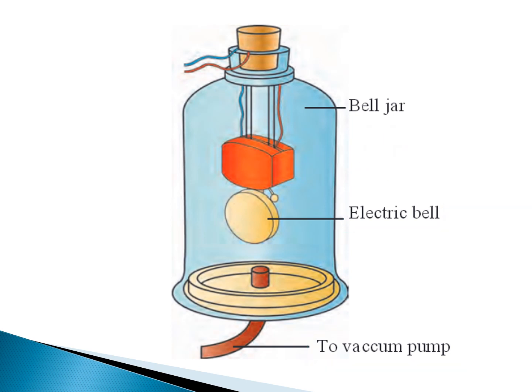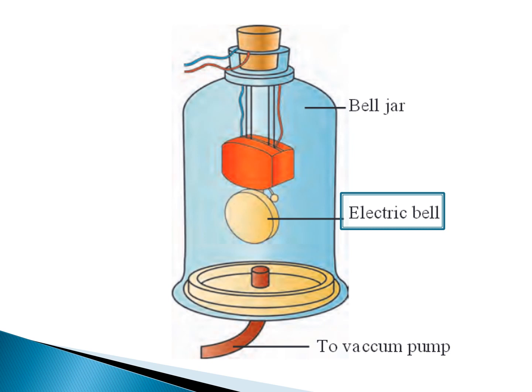Here, I'm not doing anything to the vacuum pump. I'm switching off the vacuum pump. When I switch it off, air starts filling in the bell jar. So now the bell jar is completely filled with air. There are air molecules in it. And now I switch on the electric bell.